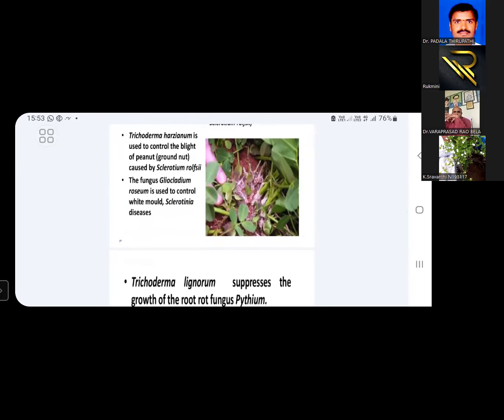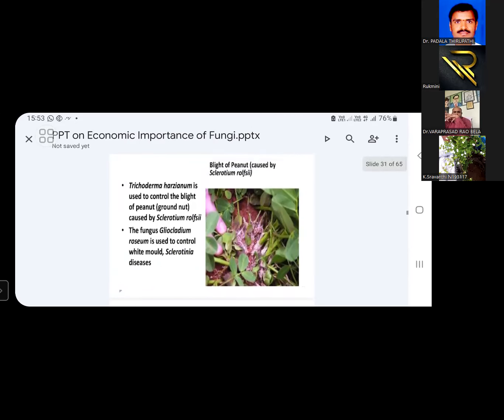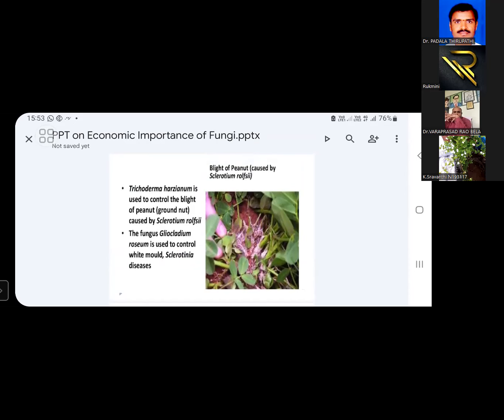In groundnut plants, blight disease is caused by Sclerotium rolfsii species. This Sclerotium rolfsii species causes severe losses to groundnut farmers. So these losses are controlled by using this fungus, Trichoderma harzianum.